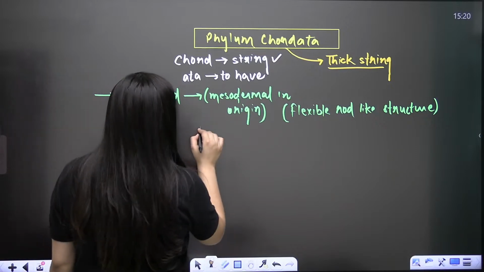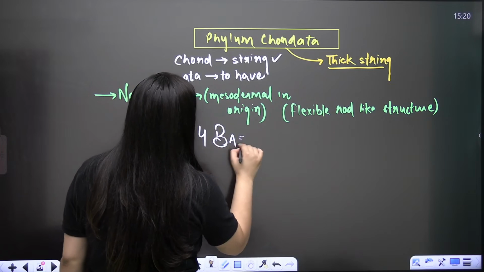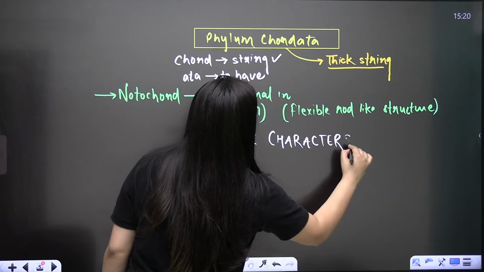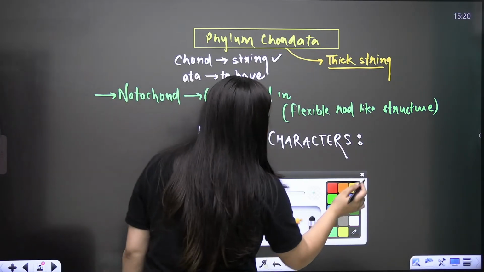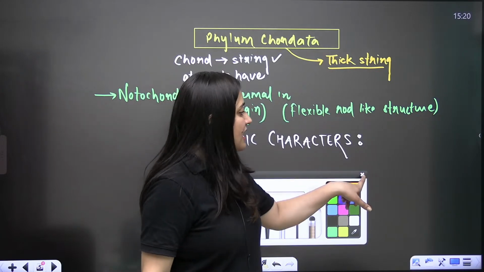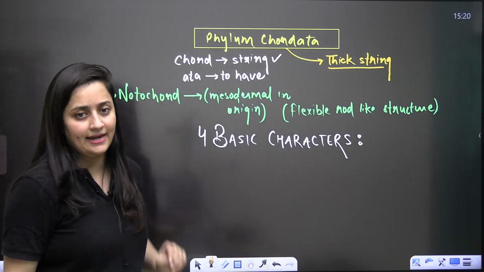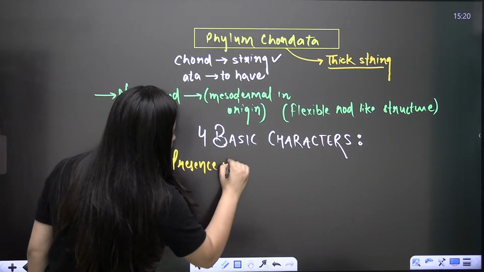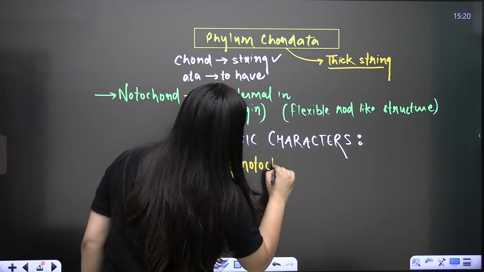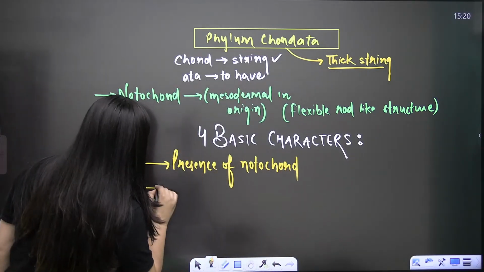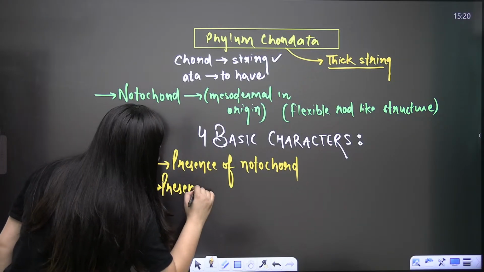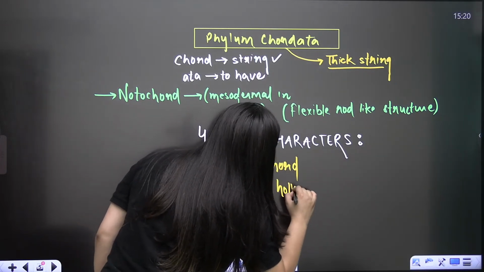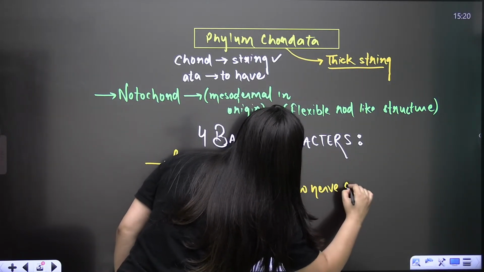There are 4 basic characters that we always see in the case of chordates. The first one, without any doubt, is the presence of notochord, and the second is the presence of dorsal hollow nerve cord.